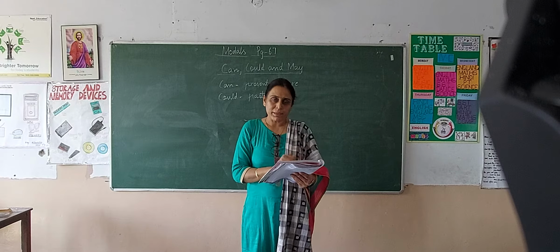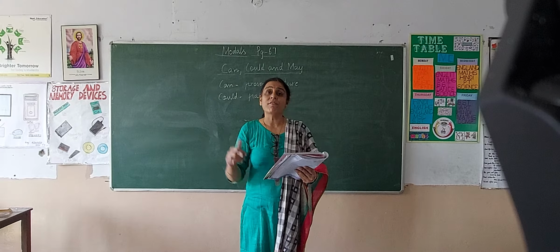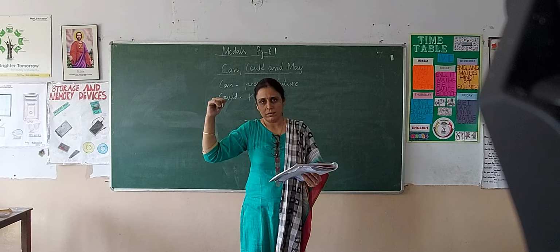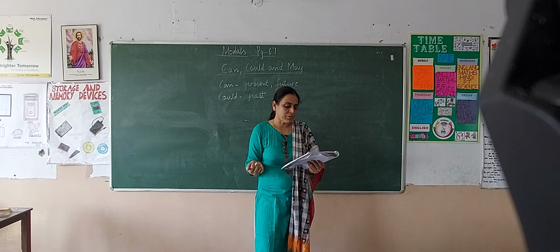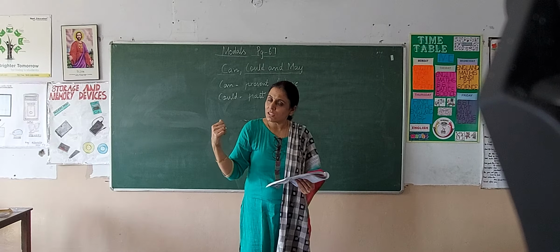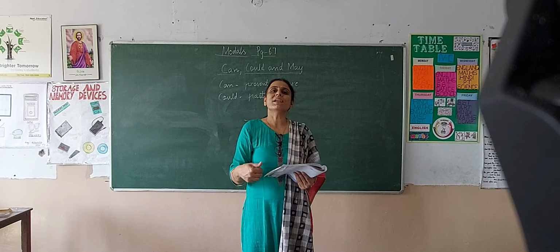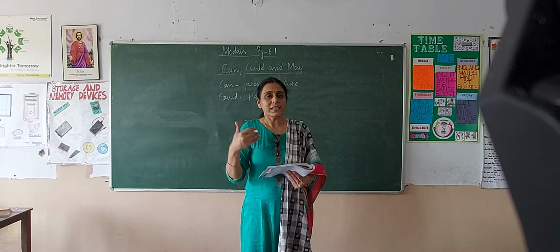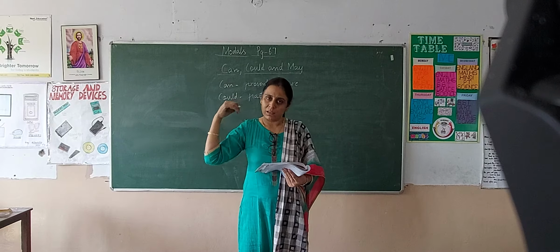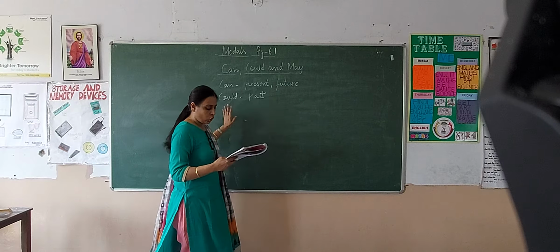The example given to us over here is, I could climb a tree easily when I was young. One more example: I could run 10 miles when I was a kid. This event had happened in the past. This capability of mine was in the past. So that's why we have used the modal could over here.